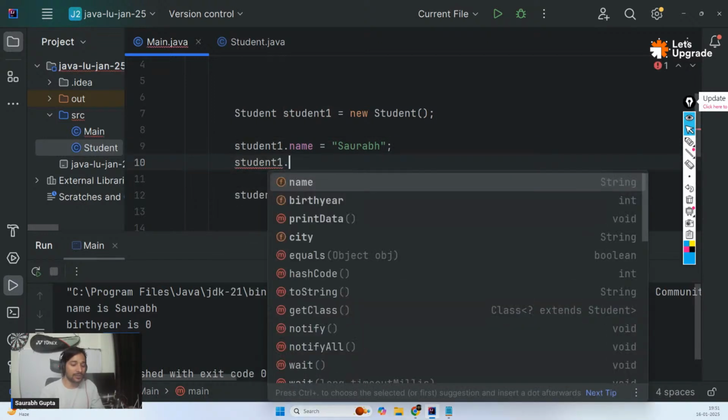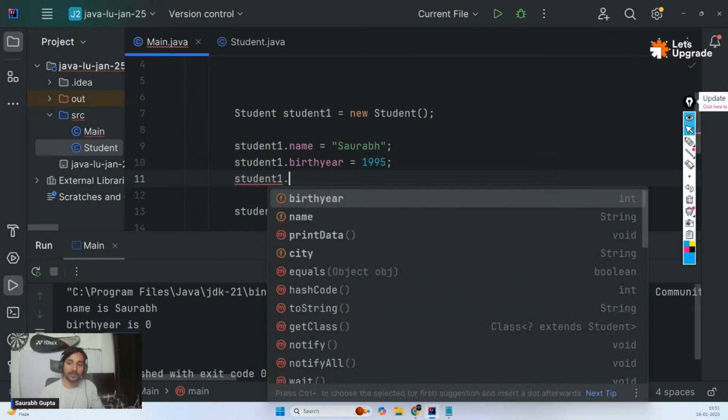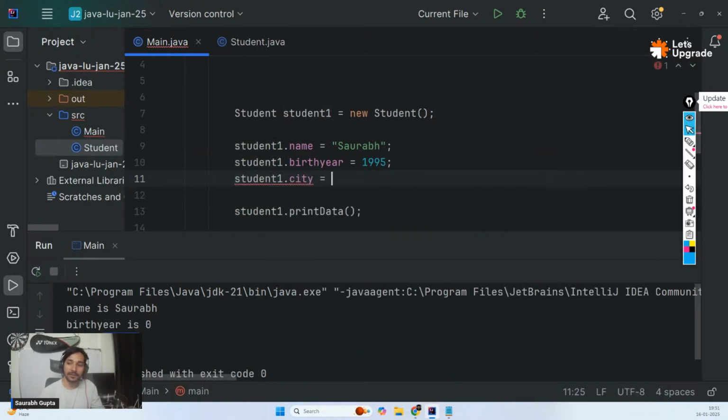So let's also give a value to student1's birth year. Let's say my birth year, 95, I'll just give here. And student1.city equals Mumbai.